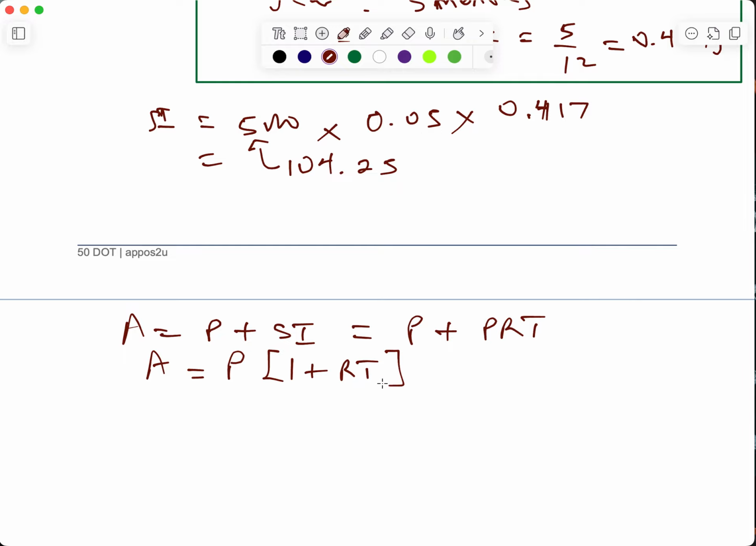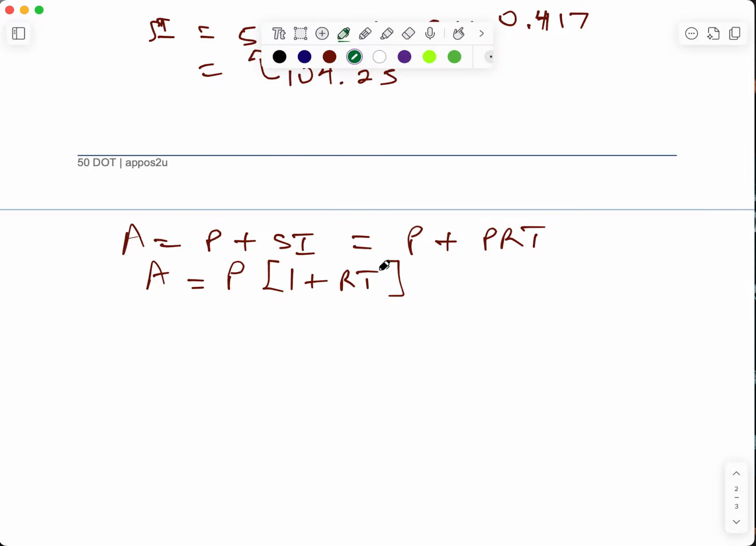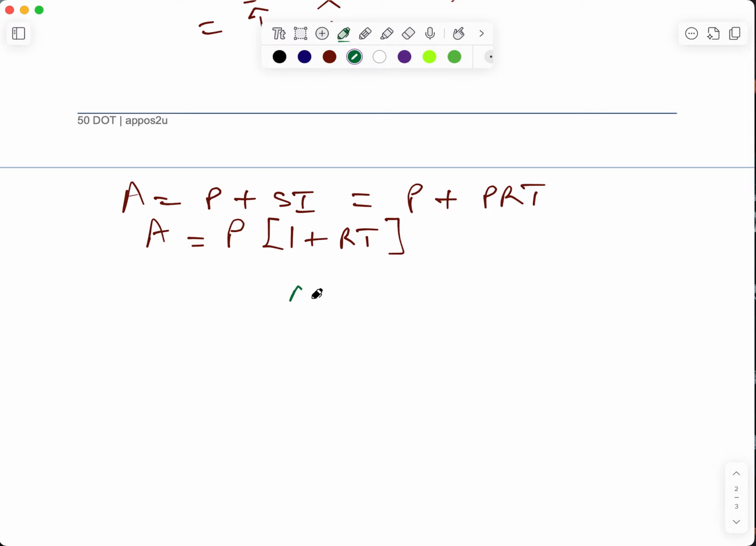One thing you can do here is find the graph, because in the advanced topic, you can actually find the graph of amount versus time. This is going to be a linear graph. The first thing you notice about this graph is that it is not going to be passing through the origin.